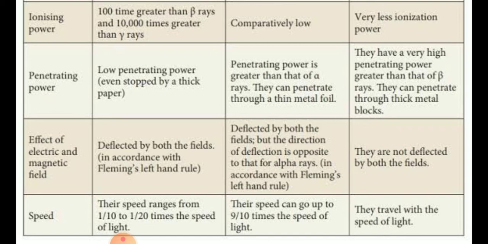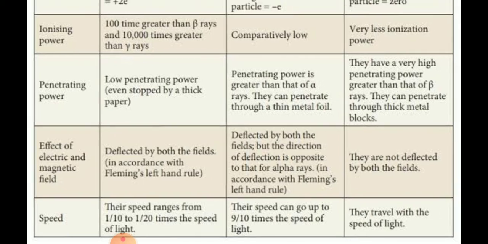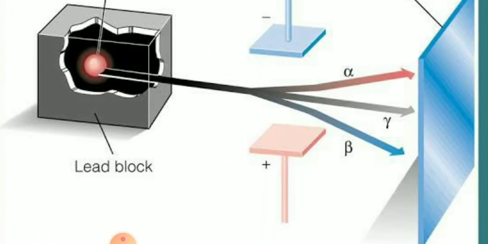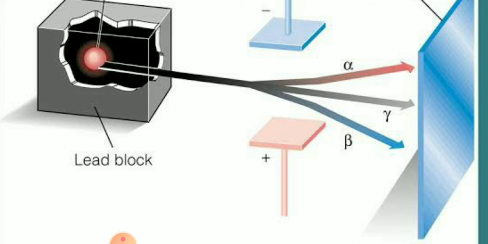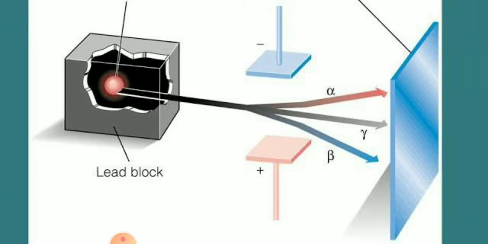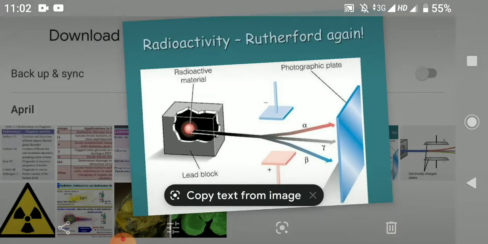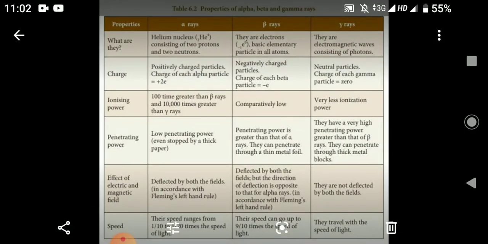Suppose instead of electric plate, here if you hold a magnet, see here, instead of these electric charge plates, if you hold a horseshoe magnet, this will become opposite. Alpha rays will come down here and beta rays will go the other side. So they can also be deflected not only by electricity but also by magnet. Okay.